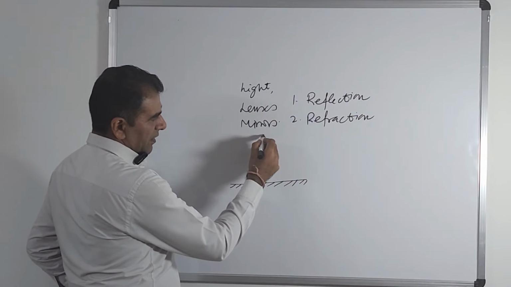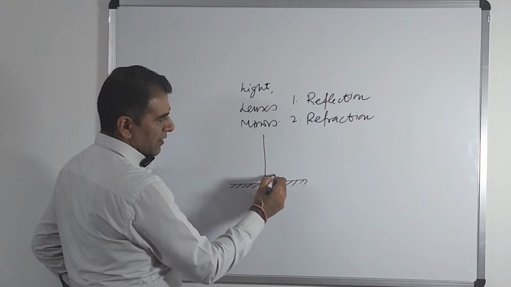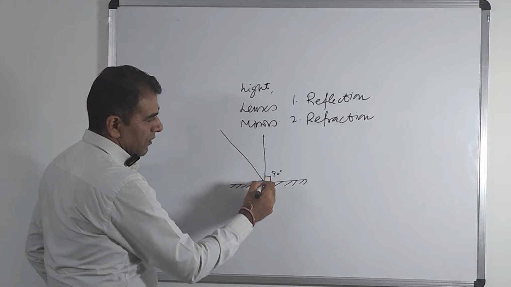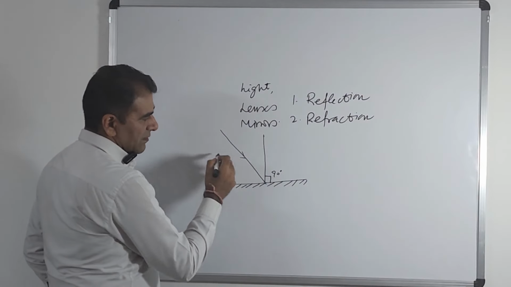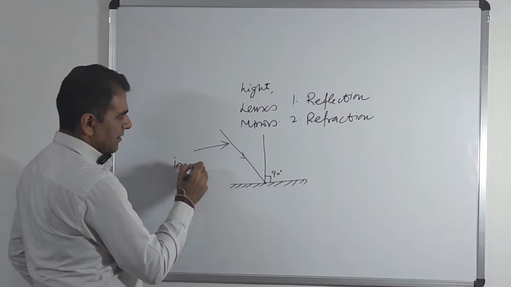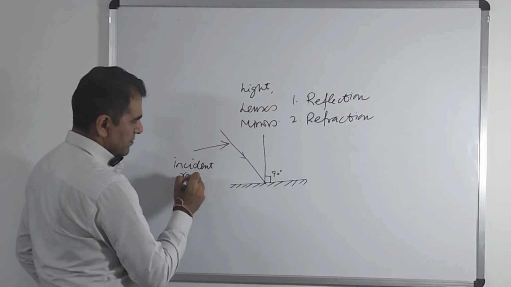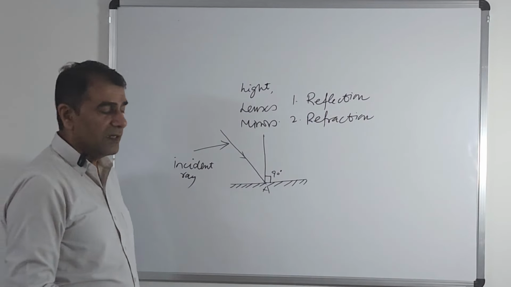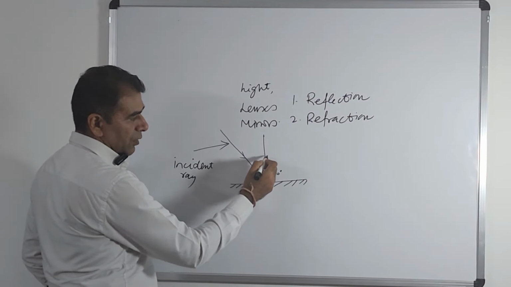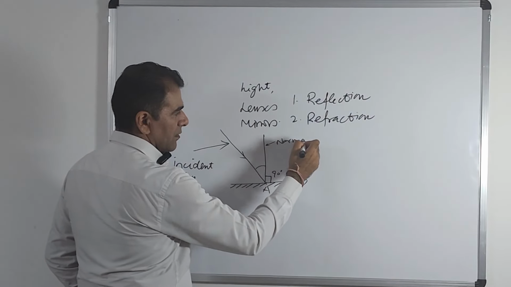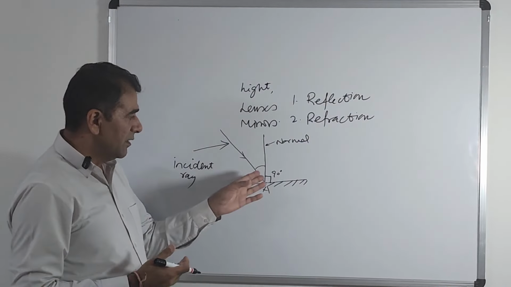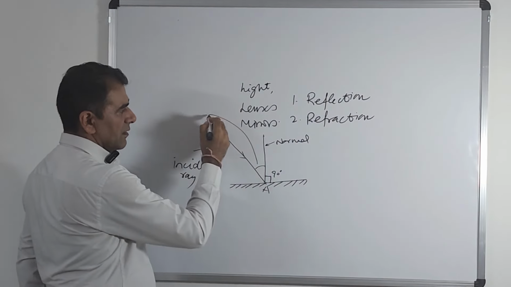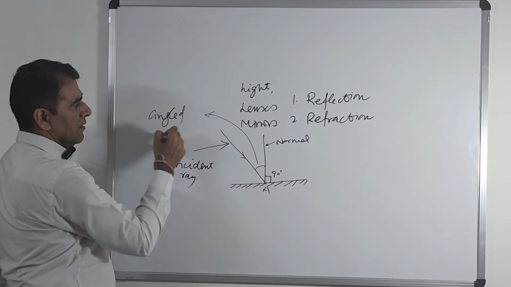Now, say there is a normal, which means a line making an angle of 90 degrees with the surface. Let us say light falls upon this surface. This light is known as the incident ray. Why incident ray? Because it is incident at a point, say point A. The angle between this normal and the incident ray is called the angle of incidence.